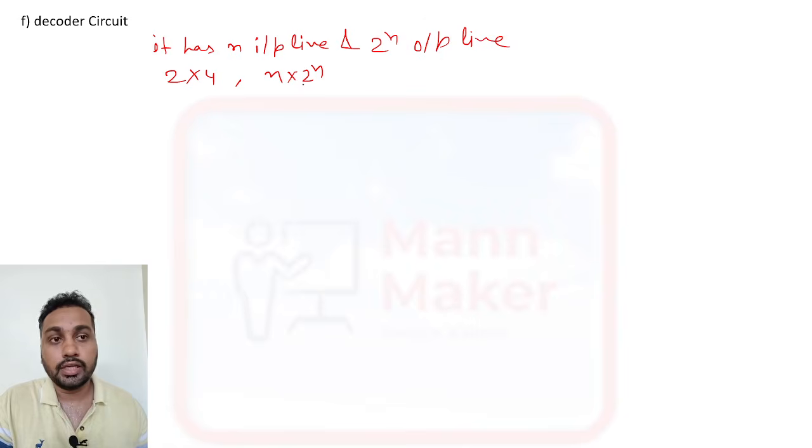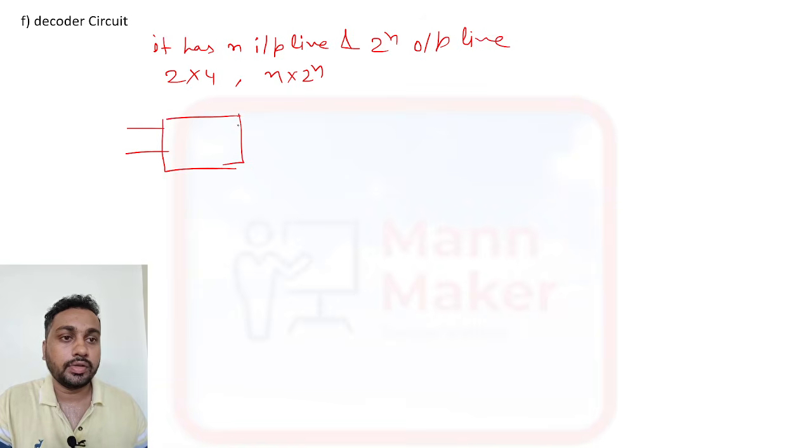So a 2 into 4 decoder means it has 2 inputs and 4 outputs. Input will be your I0, I1, and outputs will be your Y0, Y1, Y2, and Y3. So this is your 2 into 4.